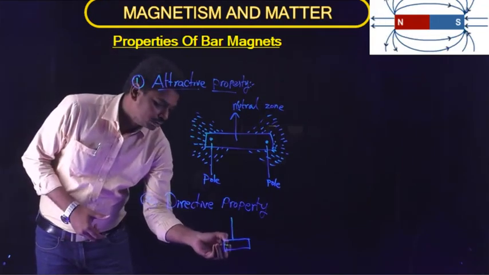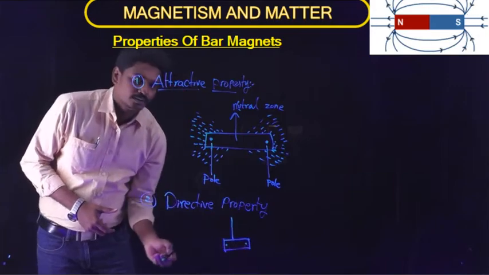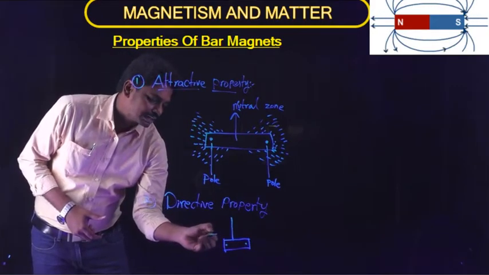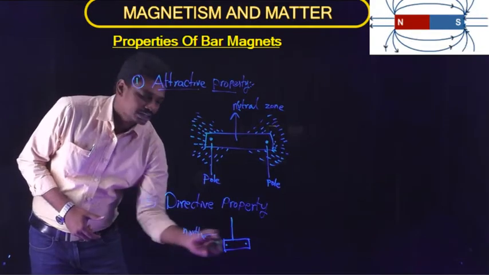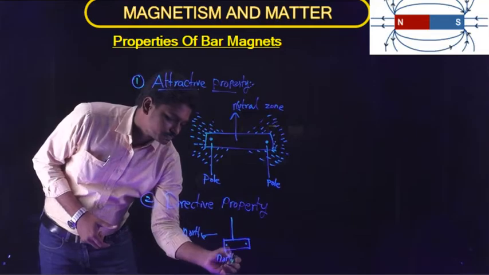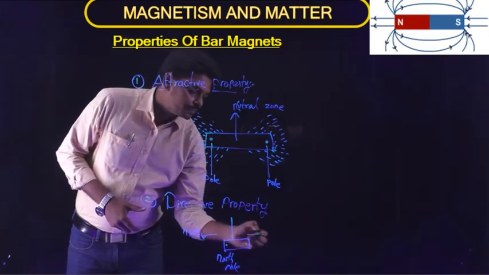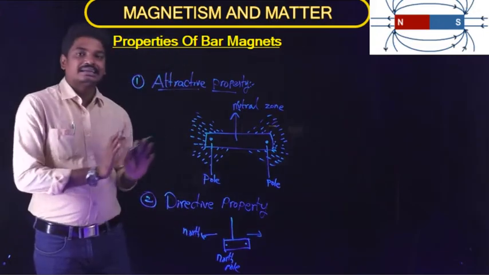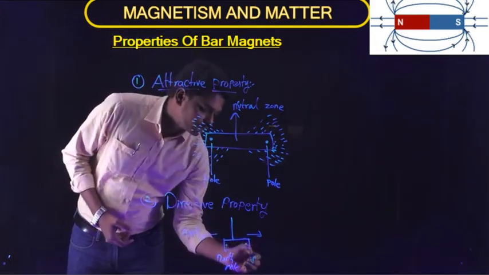The poles, as we know from the first point, are two. The pole which is attracted towards the north side direction is called the north pole. And the pole which is attracted towards the geographic south of the earth is called the south pole.